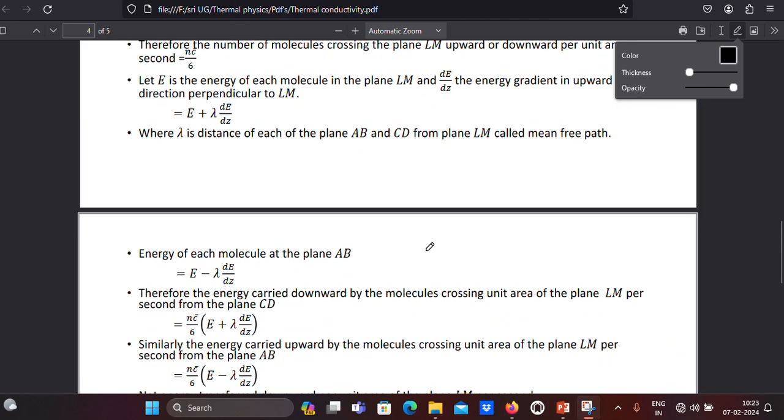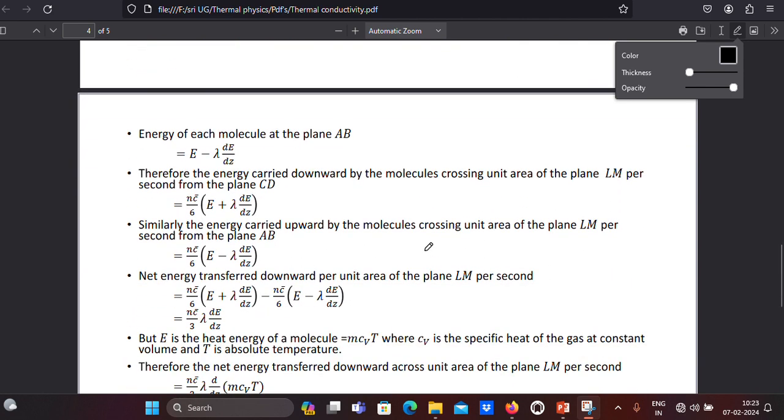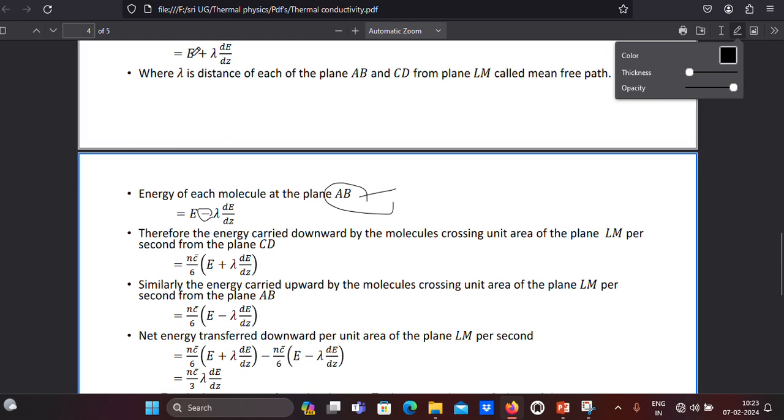And next, energy of each molecule at a plane AB. So at plane CD it is positive, at plane AB it is negative. Why? Because the AB plane is downside, its energy is less, and at the CD plane the energy is more, so that is why a positive value is taken here.